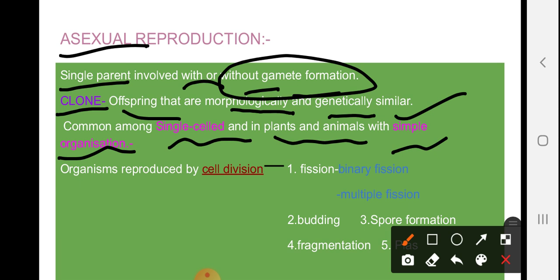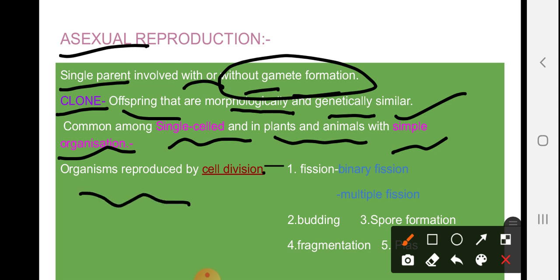And among animals, porifera is also where asexual reproduction takes place. So this type of phylum, this division shows simple organization. That's why asexual reproduction takes place here, the cellular level of organization basically.